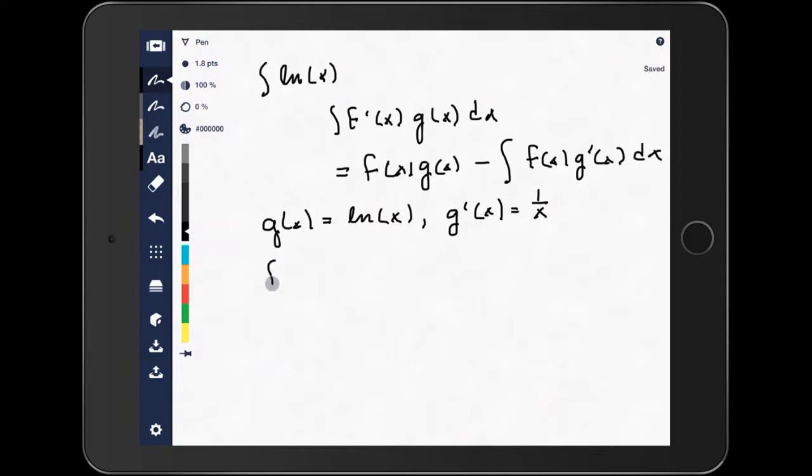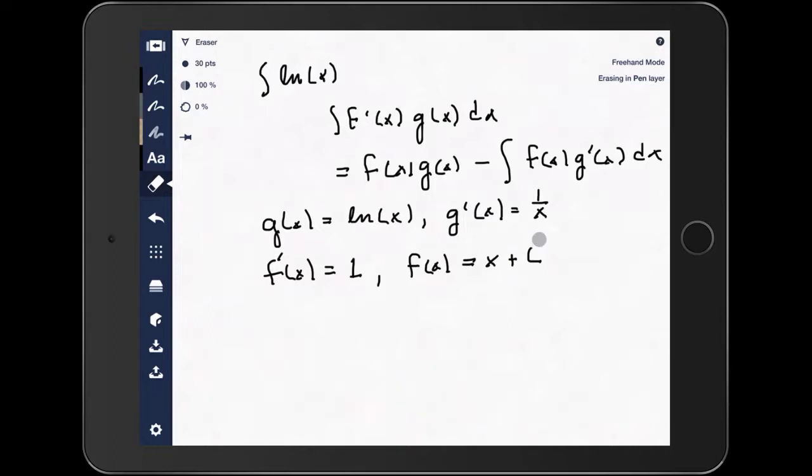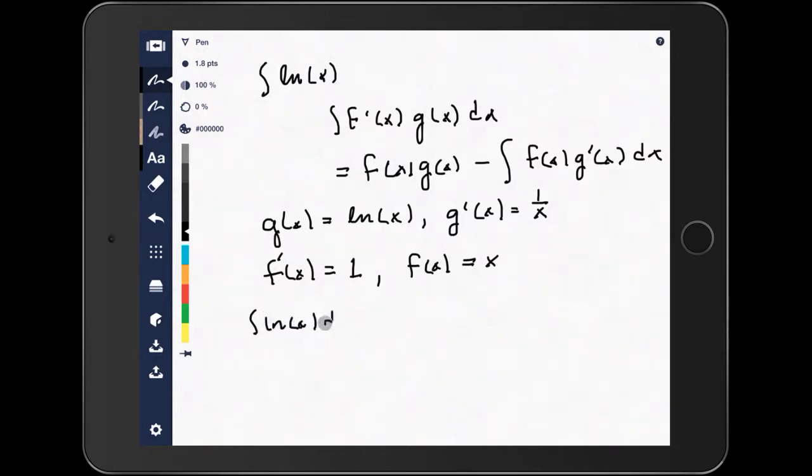So this is a good thing to use with natural log of x because it has a nice derivative, right? Natural log is a mysterious function, but its derivative is 1 over x, which puts us into polynomial-like territory. But that leaves us wanting another function. So if the natural log is going to be the g, what's going to be the f prime? So we can always think about 1 multiplying something, and that's what we do here. And it's a good option because the antiderivative of it is easily understood, right? So if f prime is 1, then f is x, or x plus c.